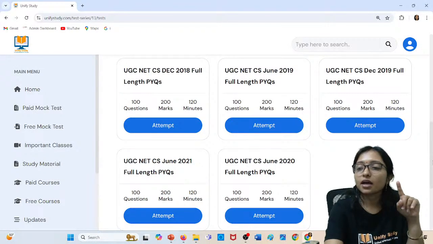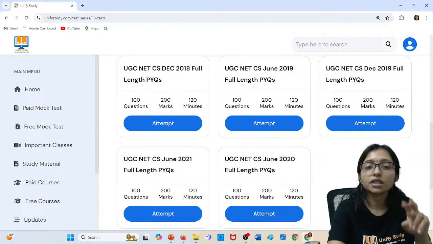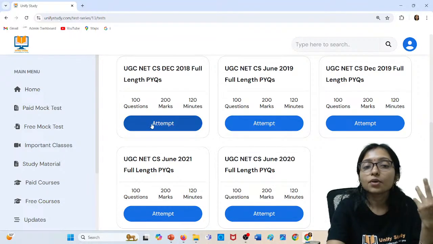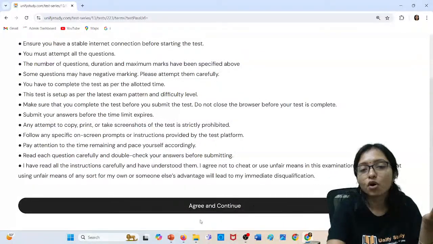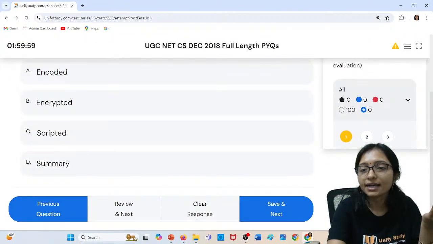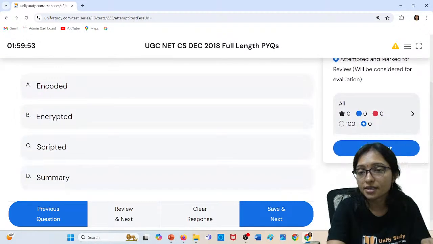Whenever you are attempting a full length mock test, time bound practice is very important. In 2 hours, am I able to solve all the questions or not? Because it is just like digital mode only. As per your exam hall view only you will get here. You will agree, here is exactly the exam hall view. You can click on mark for review, attempted, not attempted. You can practice like this.